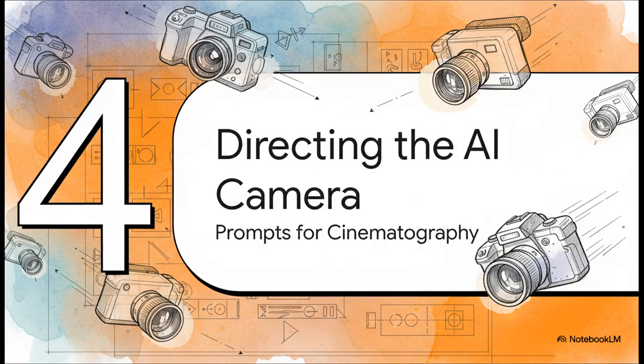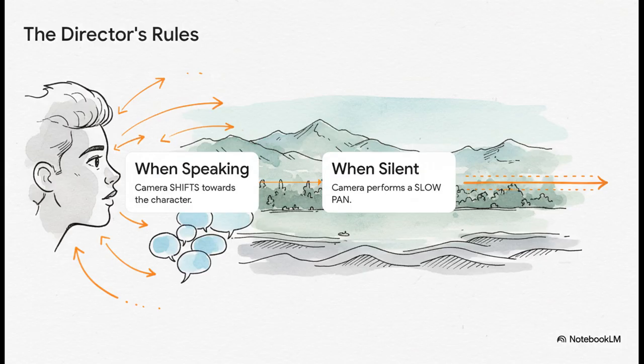So now we have our world and we have our characters. It's time to actually direct this thing. This next layer of our blueprint is all about controlling the virtual camera to guide the audience's focus and really amplify the emotion of the scene. And the cinematography for this entire short is governed by two really simple but incredibly effective rules. When a character speaks, the camera shifts to focus on them. And in those moments of silence, the camera performs a slow pan, letting you absorb the mood. This simple rhythm dictates the entire visual flow of the film.